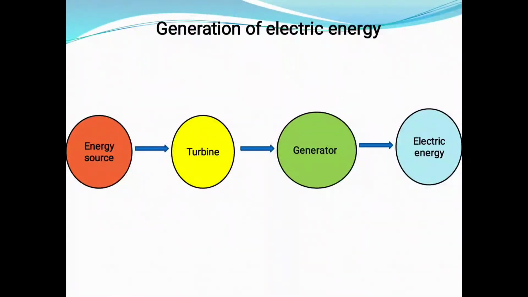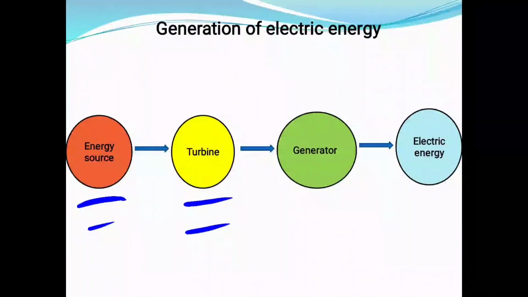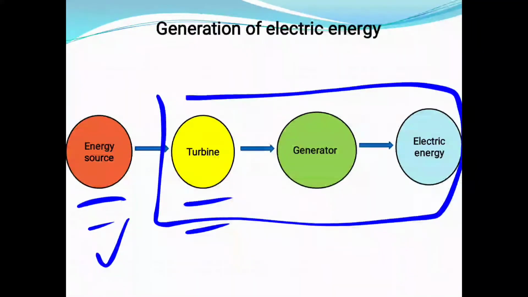If heat energy is used to rotate the turbine, the power station is called a thermal power station. If a nuclear fission reaction is used to rotate the turbine, the power station is called a nuclear power station. Like that, different energy sources are used to rotate the turbine, right? The remaining process is the same in all types of power generating stations. So this was all about electromagnetic induction and how energy is produced in the power generating station.